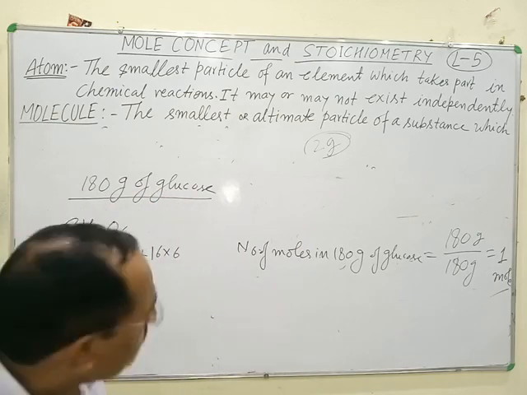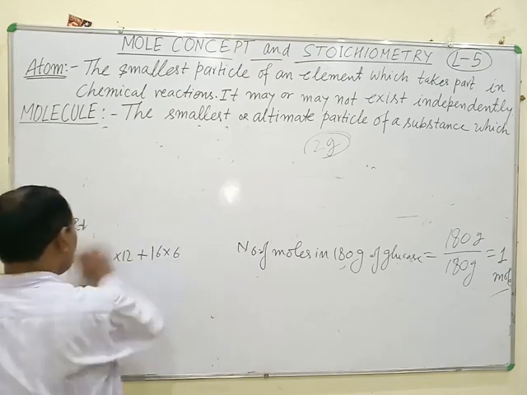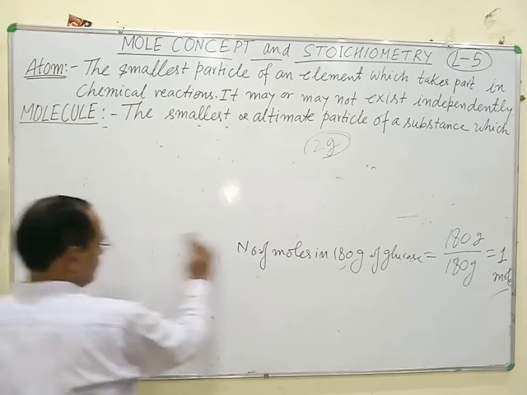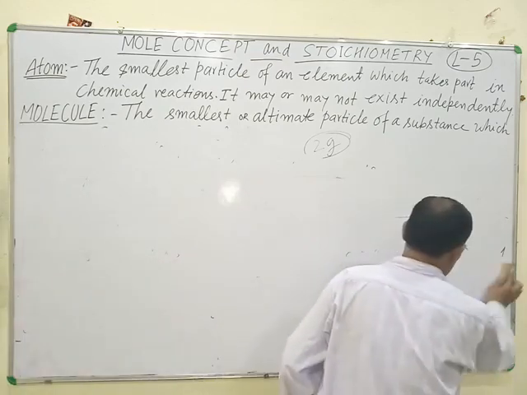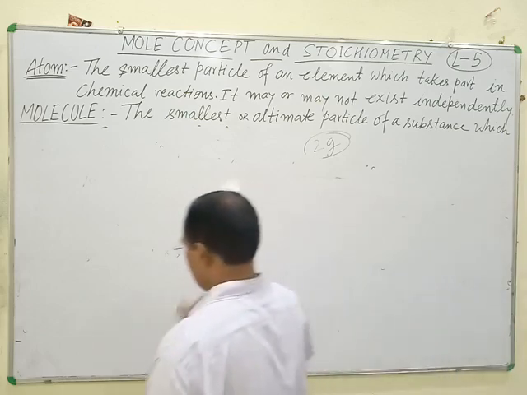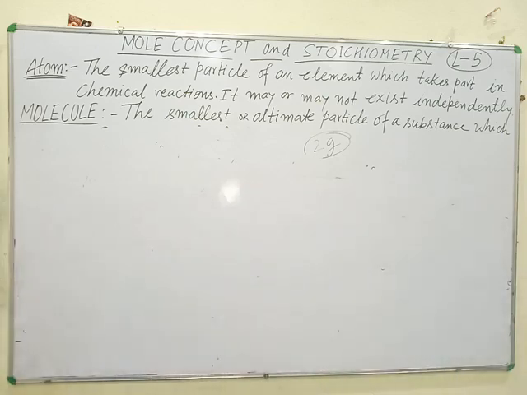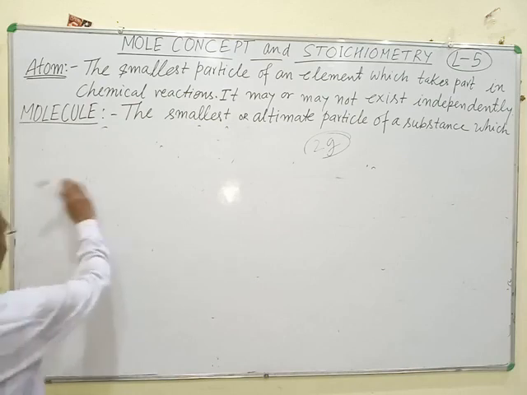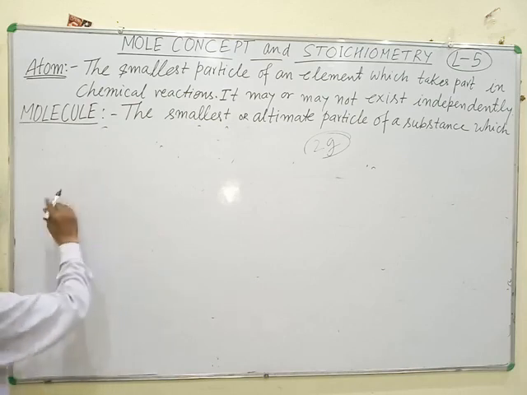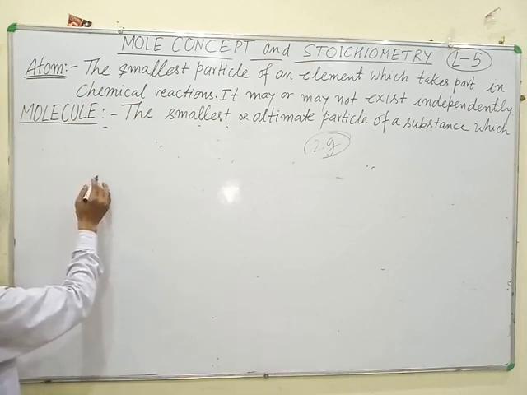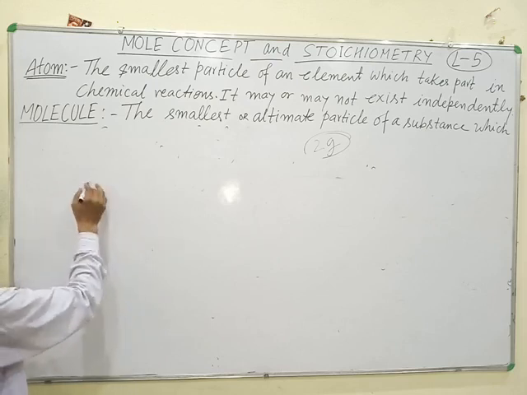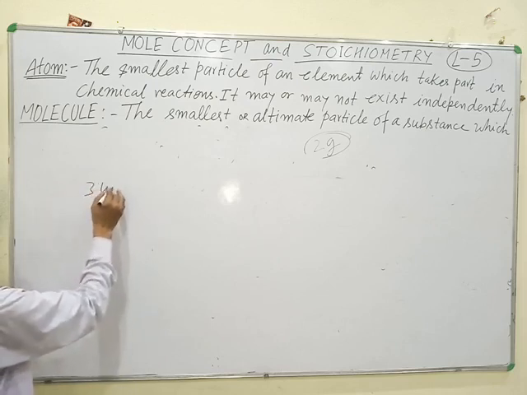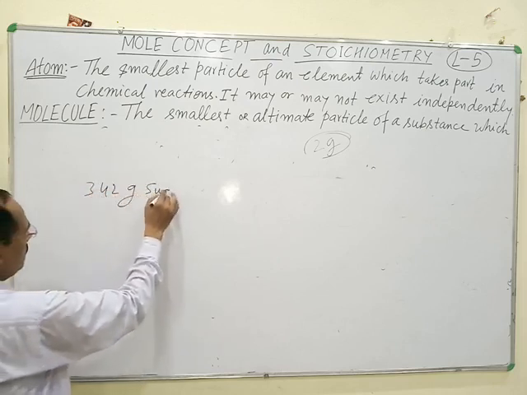Next example. How many moles are present in 342 grams of sugar?